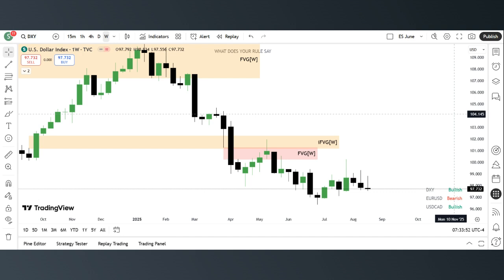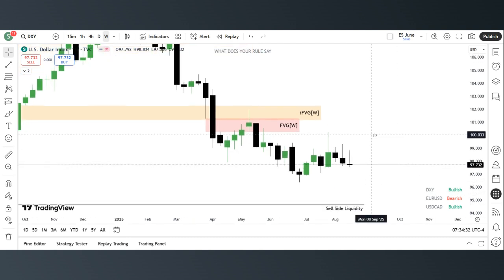As you already know the drill, we're going to start with the dollar index. Last week I forecasted that we were going to have a bearish movement on price on the dollar index, and this is exactly what price did, although this didn't happen until Friday, but it happened. Monday to Thursday, we had some bullish movement on the dollar index, but eventually, since we have a draw on liquidity on the downside here, we saw price closing slightly below where it closed last week. So this week, I'm still bearish on the dollar index.